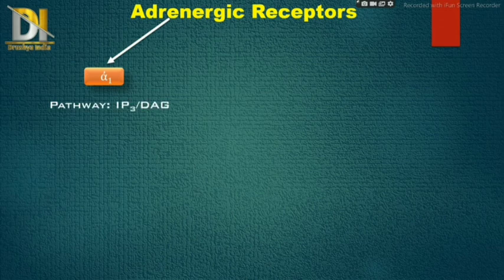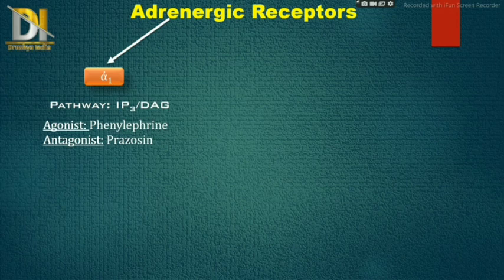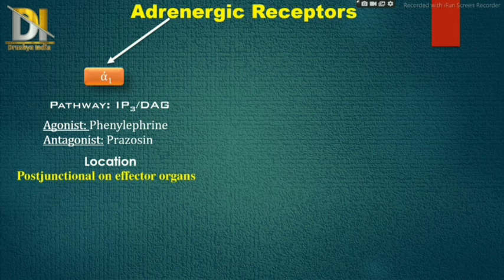Now we will see about the receptors of the adrenergic system. They are mainly classified into two types, that is alpha and beta. And further, alpha is classified into two types. First one is alpha 1. It mainly works through the IP3/DAG pathway. We have earlier discussed the pathway of receptors. Then the agonist of alpha 1 is phenylephrine and antagonist is prazosin. Then its location: it is present post-junctional on effector organs, which means it is present after the ganglia.